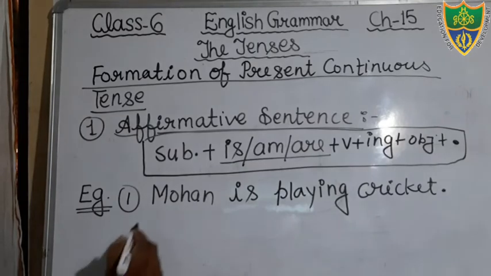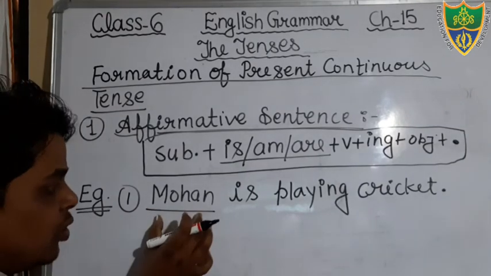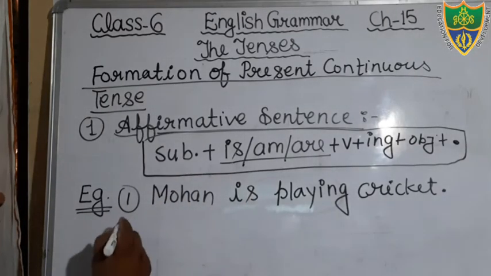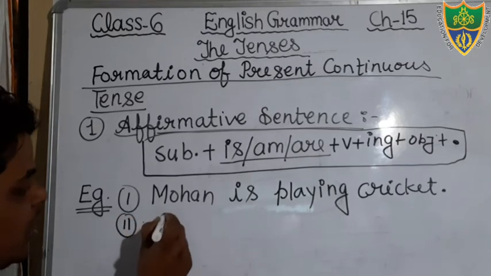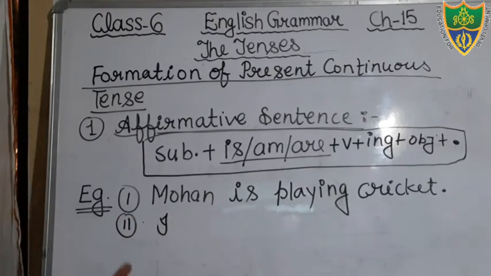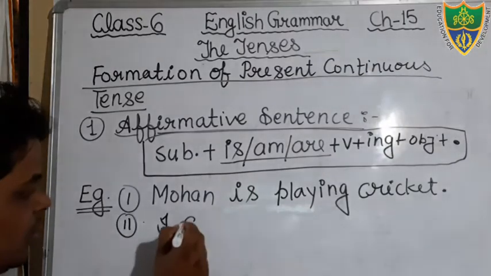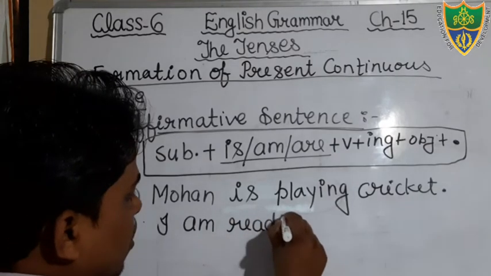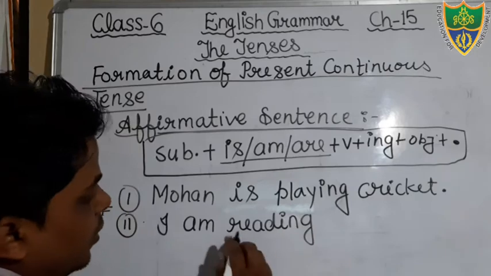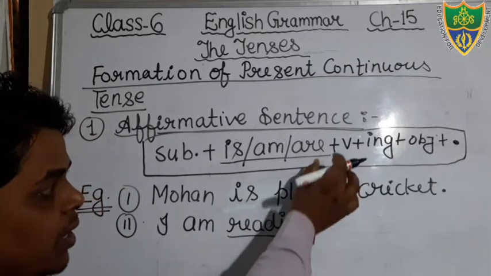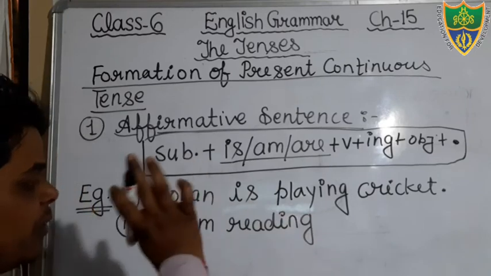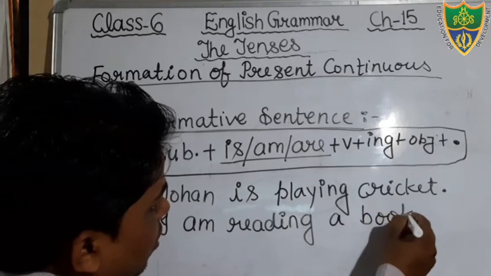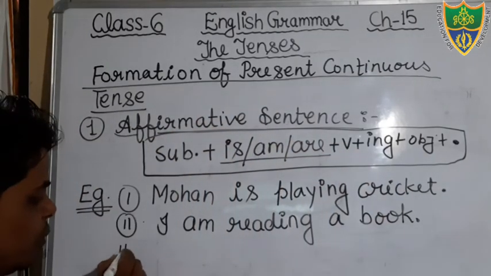Okay, so just see, this is your first sentence. You can see, the subject is Mohan and that is singular, therefore I have added here the helping verb is. Okay, now we will discuss the next sentence. Just see, I, and what helping verb will we use with I? Am. Okay, I am reading. Read is the main verb, and in the verb I have added here ing. Okay, so keep in your mind, I am reading a book. That is your object.